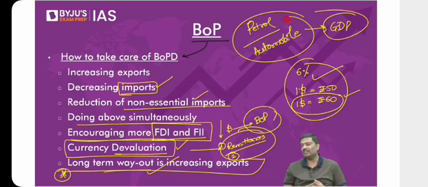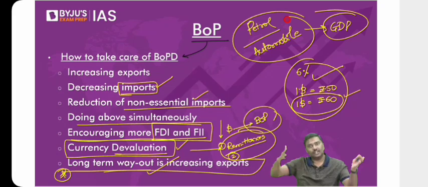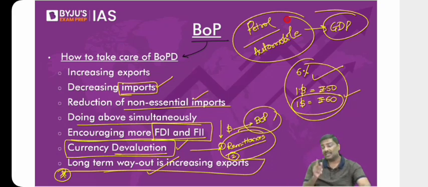Think logically always. So over a period of time, we will control this. But today, how can I control the BOP deficit? Promote more and more exports. Right? Give more and more incentives so they will export more and more, so that automatically the balance of payment deficit will come down. Okay? That's the basic idea. That's the reasoning behind it.